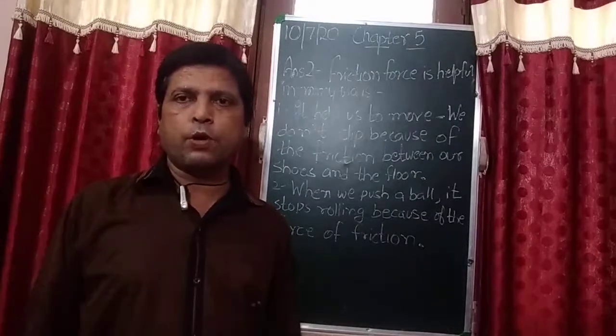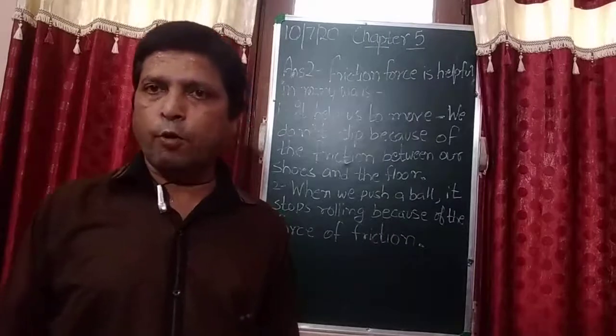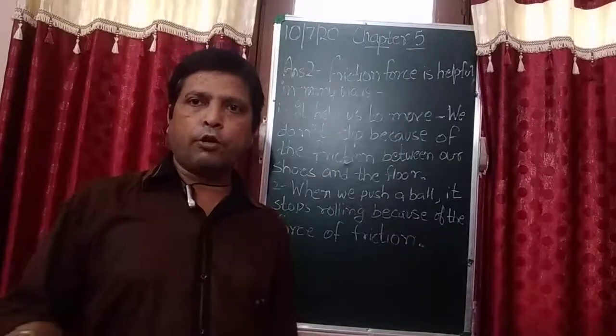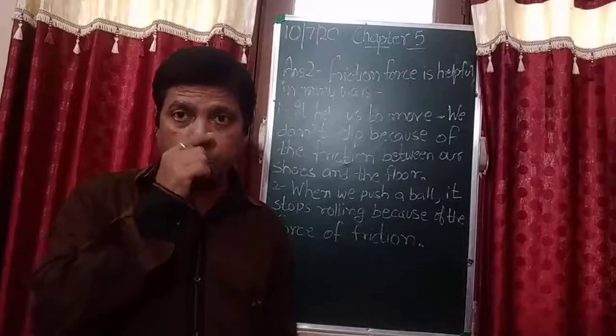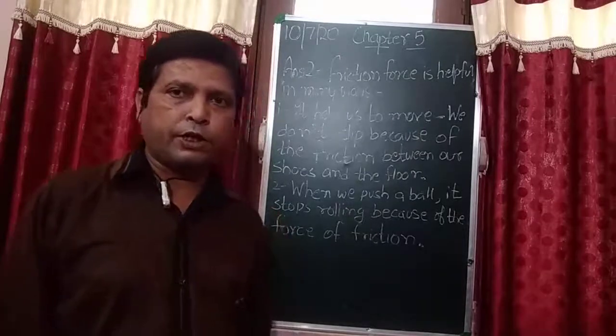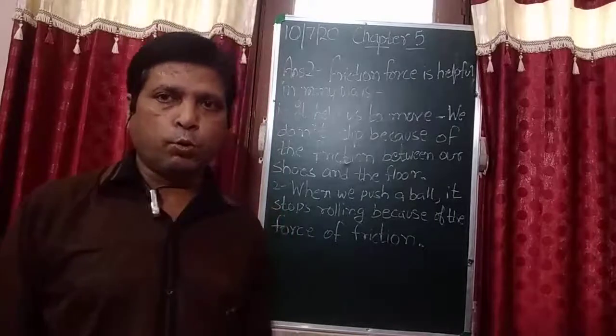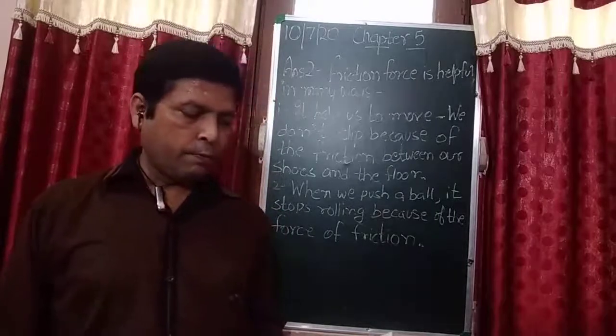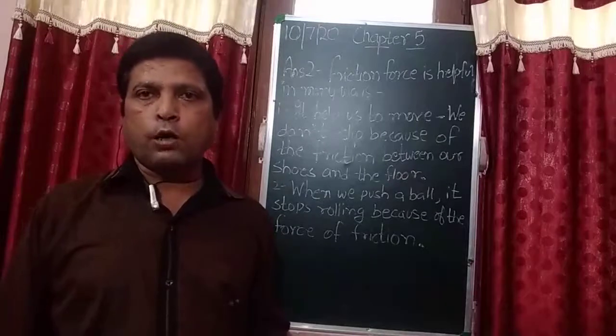Due to this gravitational force we are able to walk on the earth.